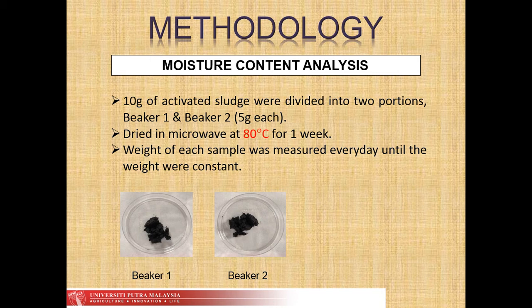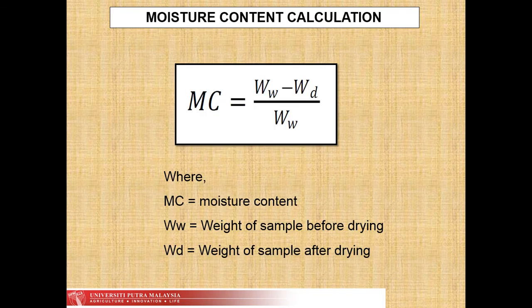First, 10 grams of activated sludge were divided into two portions, which are beaker 1 and beaker 2, 5 grams each. Then it is dried in a microwave at 80 degrees Celsius for 1 week. The weight of each sample was measured every day until the weight was constant. Moisture content is calculated by using this equation: weight of sample before drying minus weight of sample after drying, divided by weight of sample before drying.